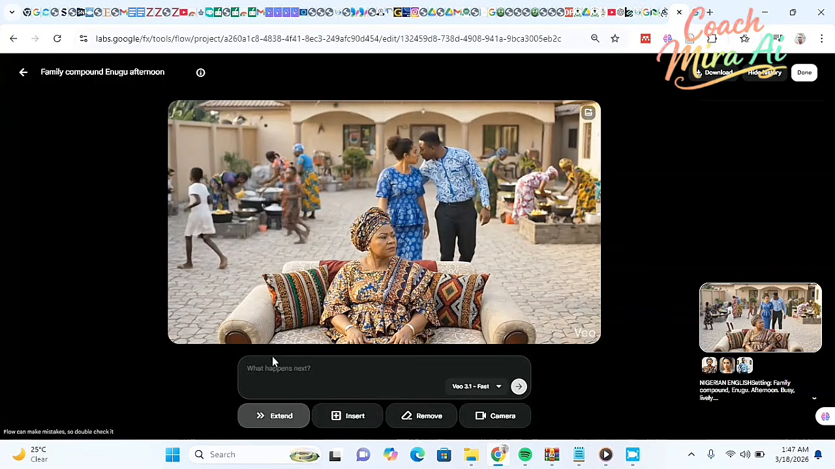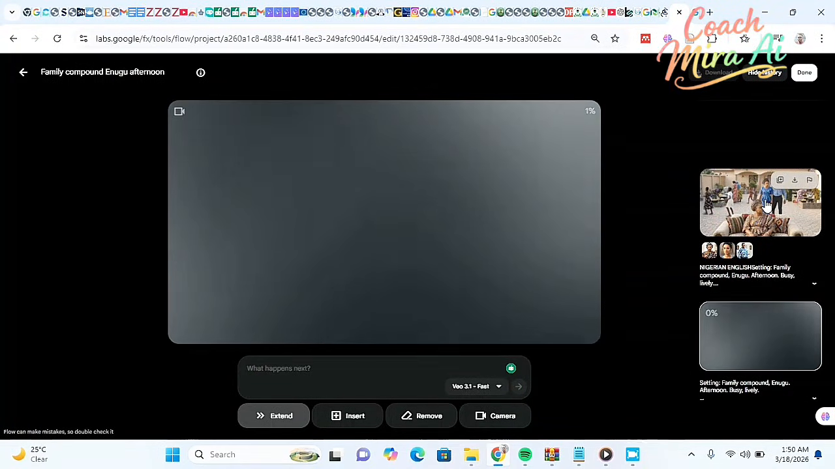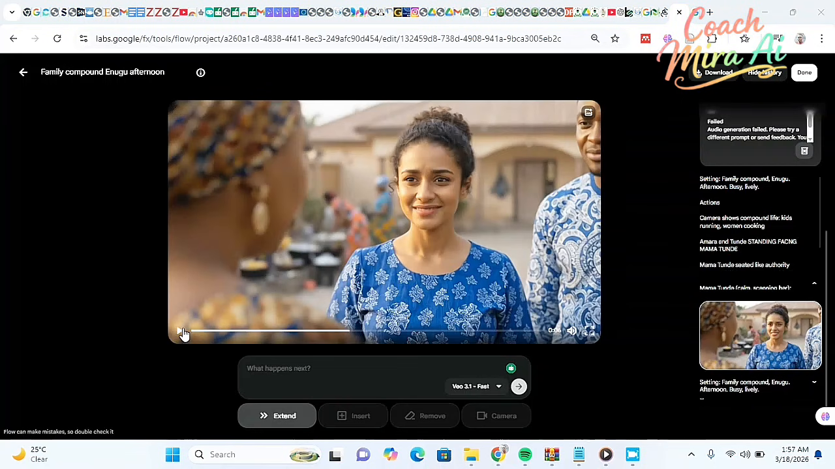Now since I experienced something like this, what I'm going to do is to paste my prompt again. This is an extend option. I'm pasting my prompt, and now it's generating the video. You have to wait for a few seconds for it to be ready. Now I'm going to click play, so let's listen to it.